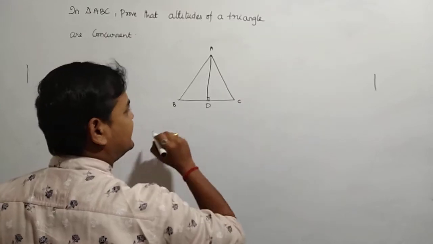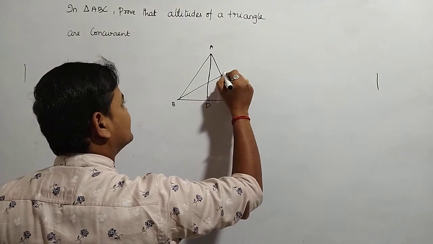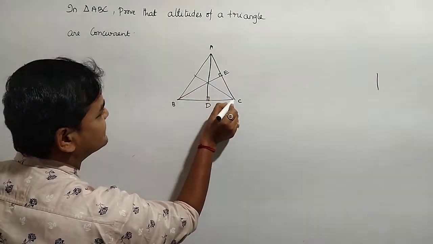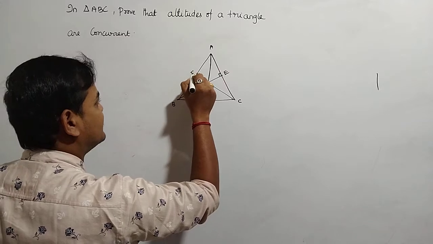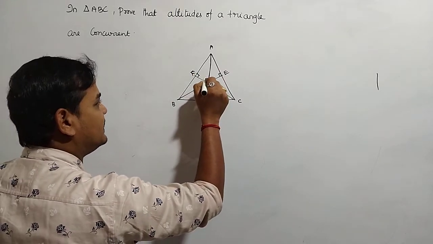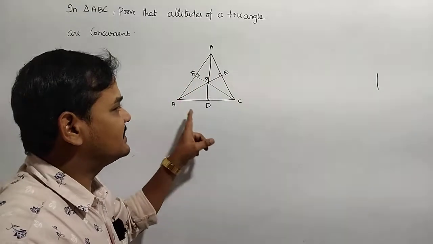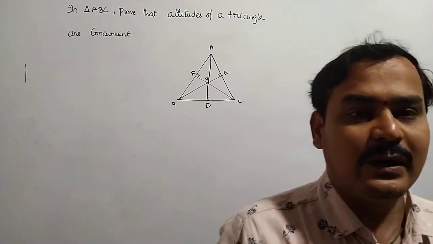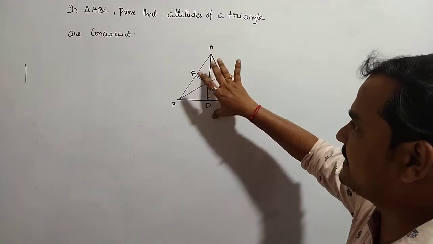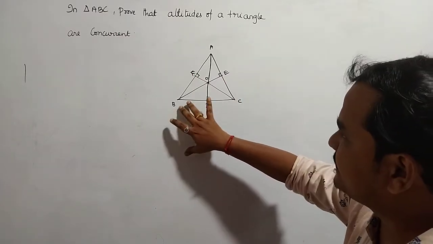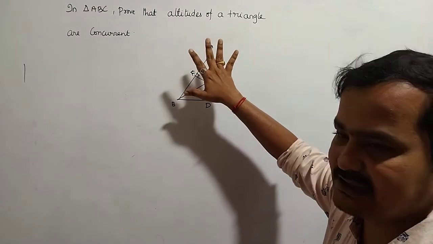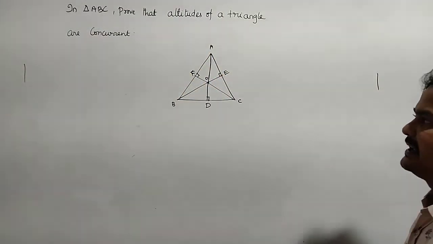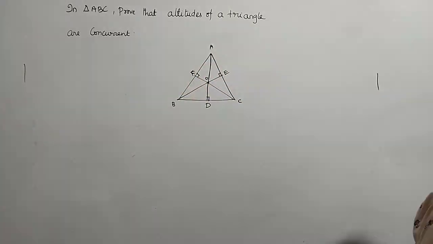You can call this point D, and similarly draw the perpendicular from B, this can be E, and draw the perpendicular from C, it can be F. The intersection point can be the origin. We need to show that these three lines are intersecting at one point. For that purpose, first I will take AD perpendicular to BC, and similarly BE perpendicular to CA, and finally I need to show that CF is perpendicular to AB. This is the concept I can take.